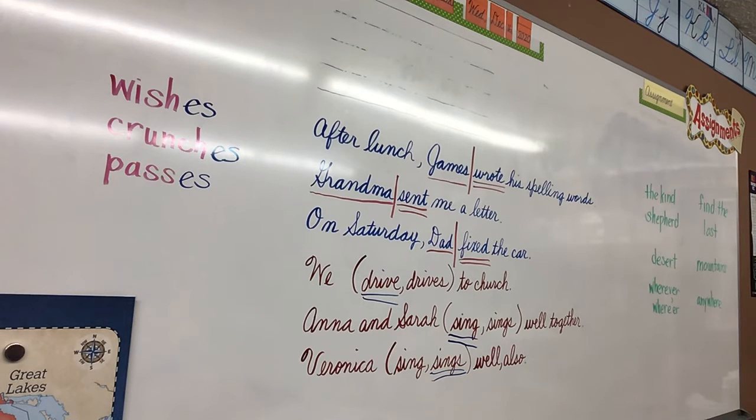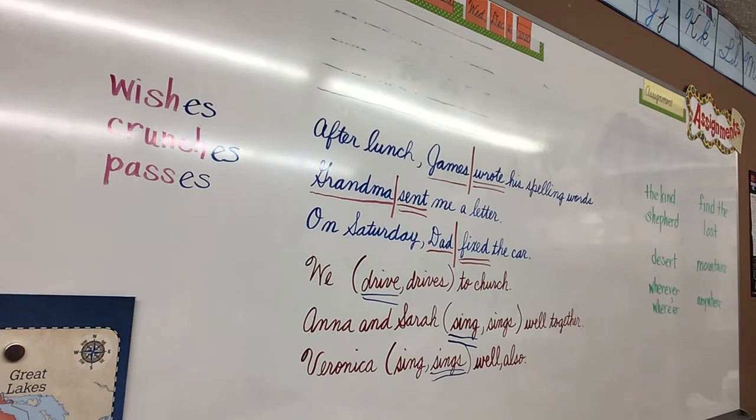All right, in the next section, it says when the subject is singular and the verb ends in CH, SH, S, X, or Z, add ES to the verb. And they give you examples like wish, wishes, catch, catches, fizz, fizzes, bless, blesses, hiss, hisses, and wax, waxes. The first one we're going to do is buzz, so you're going to change it to buzzes. Do not just add an ES to the word that's there. You need to rewrite buzz and then add an ES. Did everybody hear that? Yes.